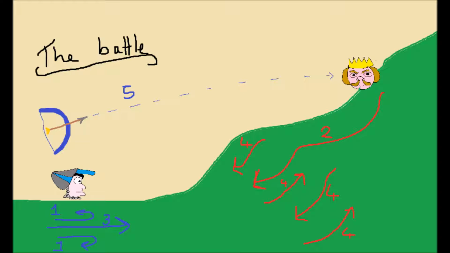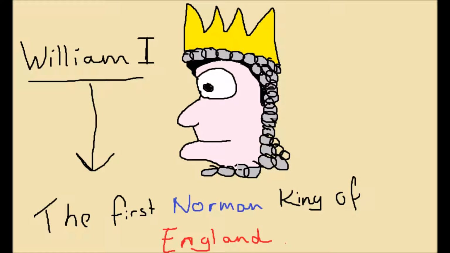This left the Saxons weak and out of formation, losing what advantages they had. However, the major loss was the death of Harold. How Harold died is not confirmed, but supposedly an arrow pierced him through the eye, leaving the floundering Saxons to become annihilated by the rushing Norman cavalry. Of course, the obvious outcome of the battle, being William's victory, led to the first Norman king of England being crowned, and the end of the Anglo-Saxon reign of British lands.